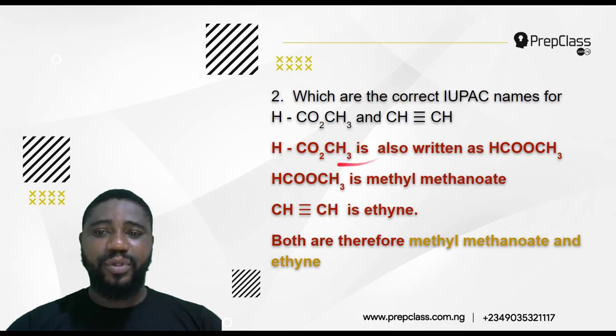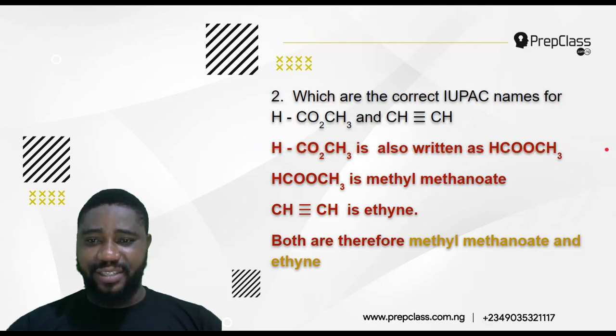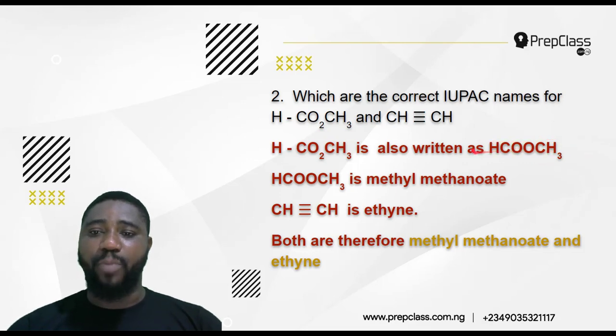Let us see. So this is also written as this. I rewrote this as this, so that it will make sense. That is HCOOCH3. If you look at this, you see that this is an ester. When you write RCOOR, it has two alkyl groups, or one alkyl group and one hydrogen.